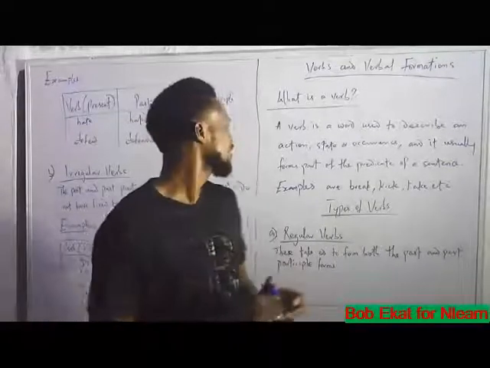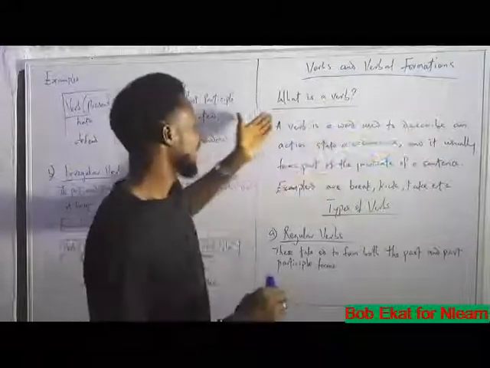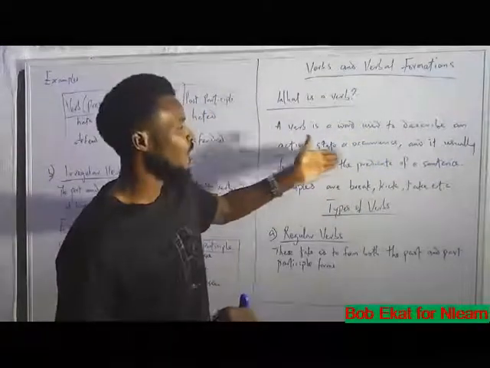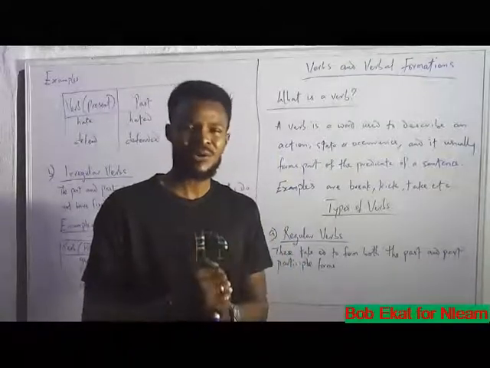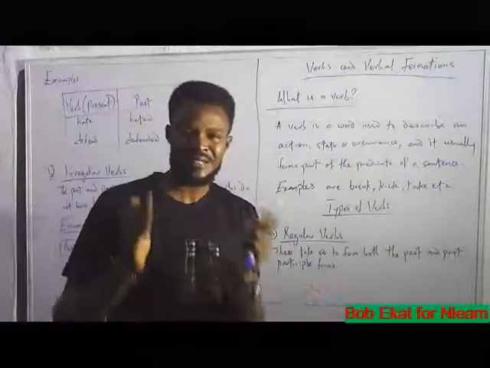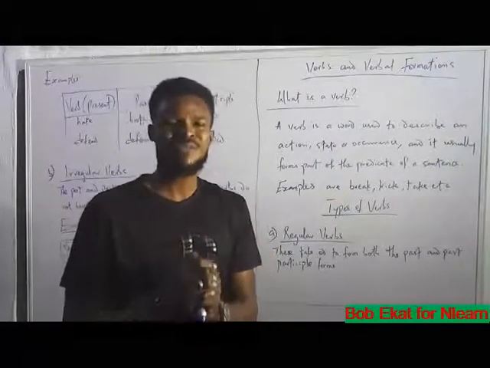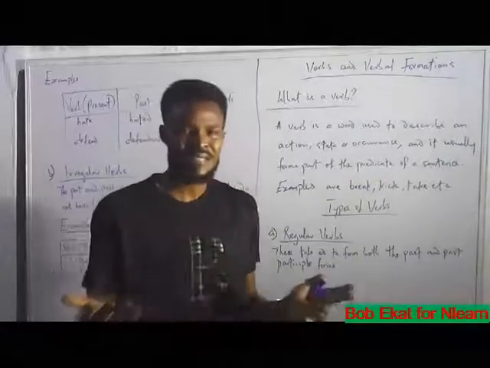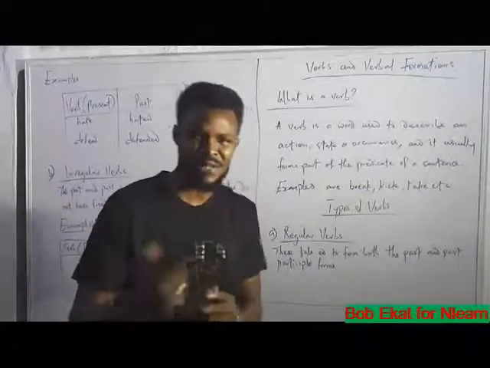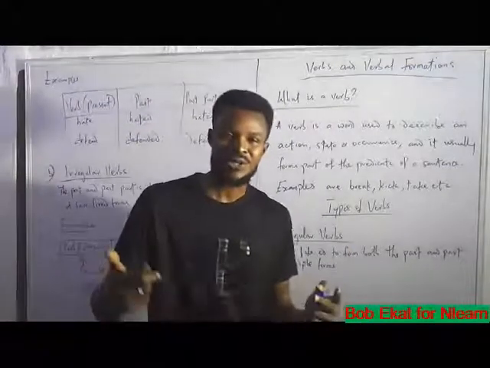Very simple. A verb is a word used to describe an action, state, or occurrence. And it is usually a part of the predicate of a sentence. Most basically, a verb is a word that does something. In many cases, a verb is referred to as a doing word or an action word.